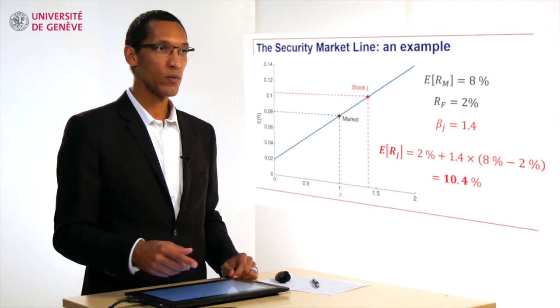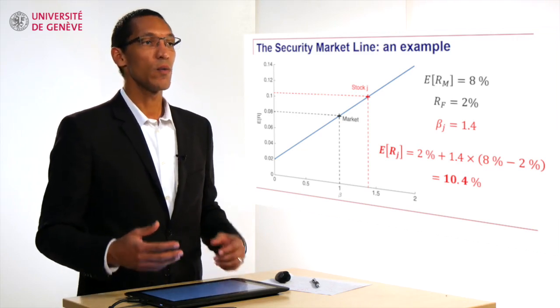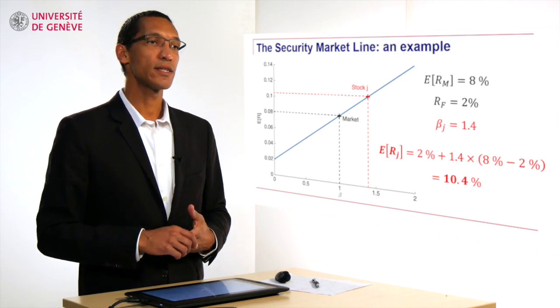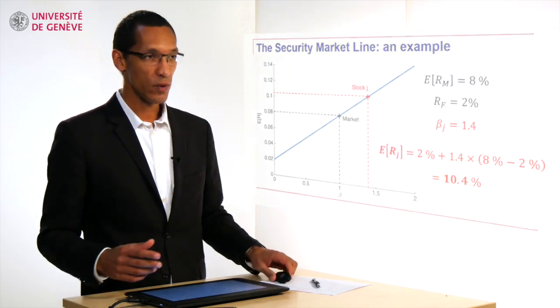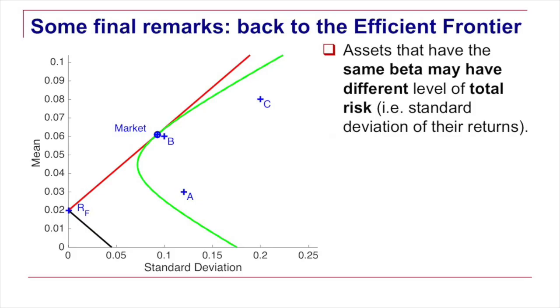What's important here about the security market line is that we can observe different securities located at the same point with the same beta, which do not necessarily have the same level of total risk. Let me go back to this slide. This graph depicts the efficient frontier and the individual security. We see that asset C is located here at a total risk level of 20% and its expected return is 8%.